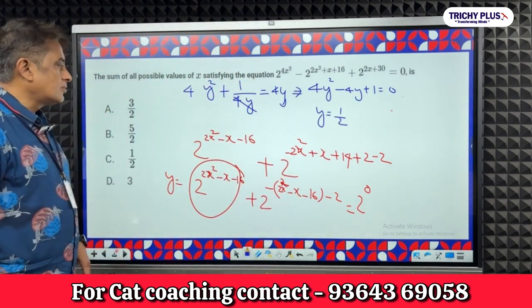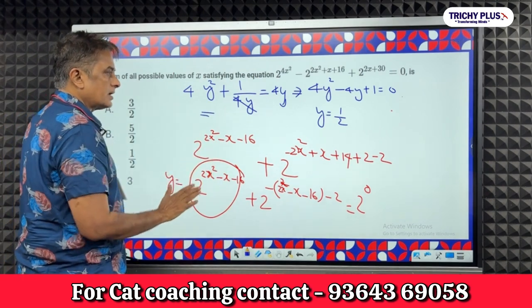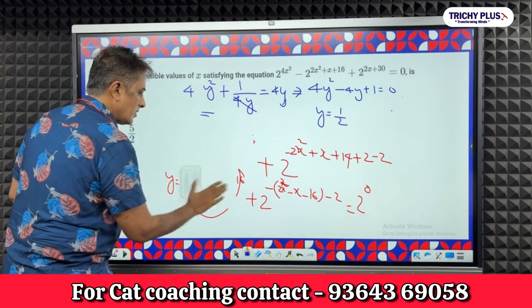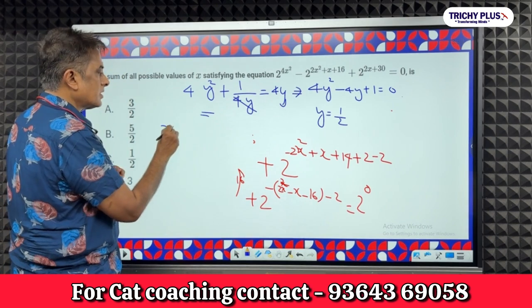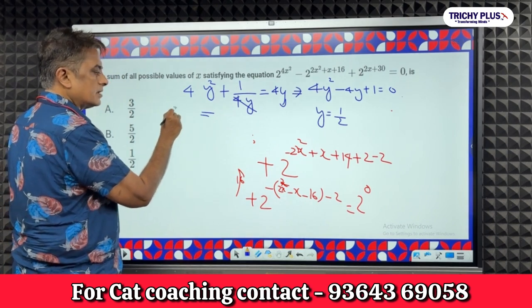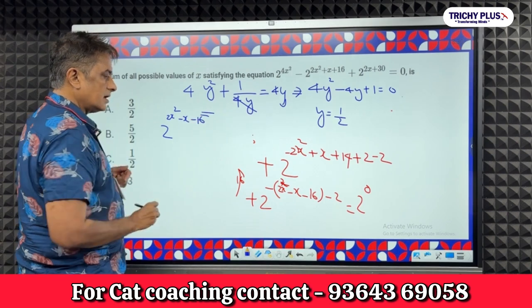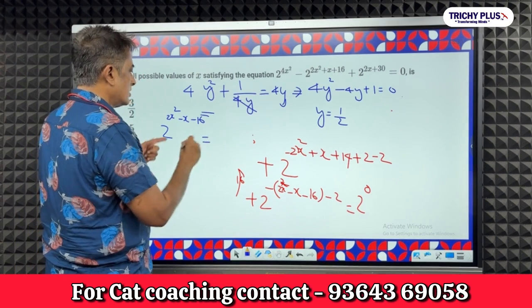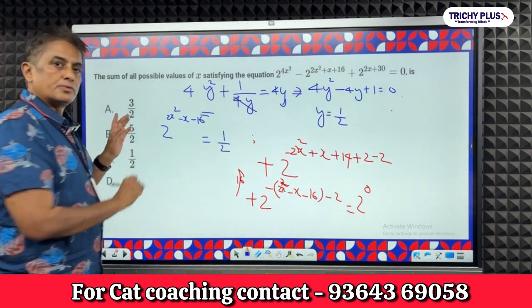If y is equal to half, what have we done? This whole thing, let me rub this off, we have kept as 2 to the power 2x squared minus x minus 16 is equal to half, right? So I multiply throughout by 2.